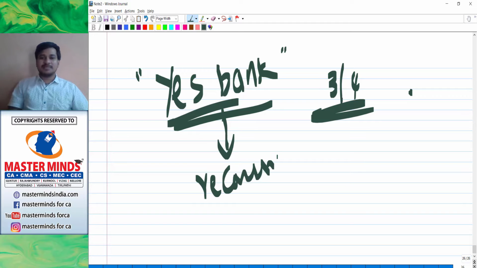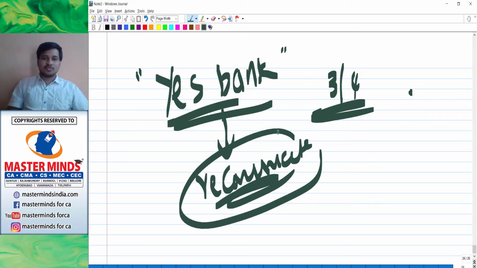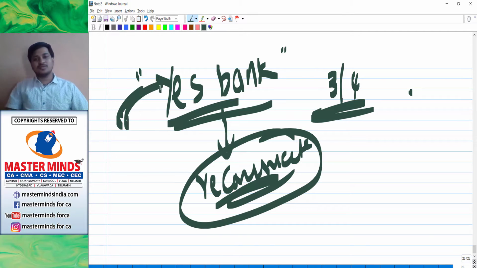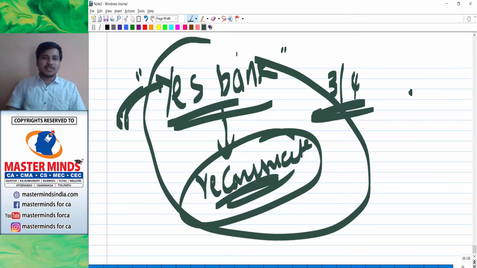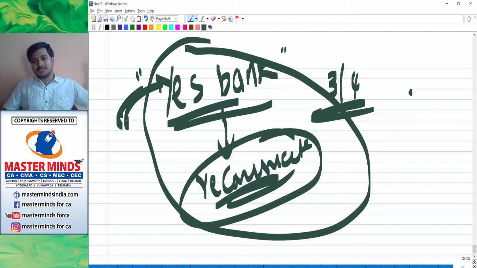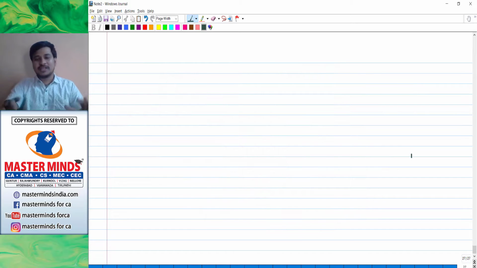So even Yes Bank has gone to reconstruction. Uninor, Unitech, Hindustan Antibiotics, Suzlon Energy, Ashok Leyland are all older examples, and the recent example is Yes Bank, which has been reconstructed. These are the live examples before you.